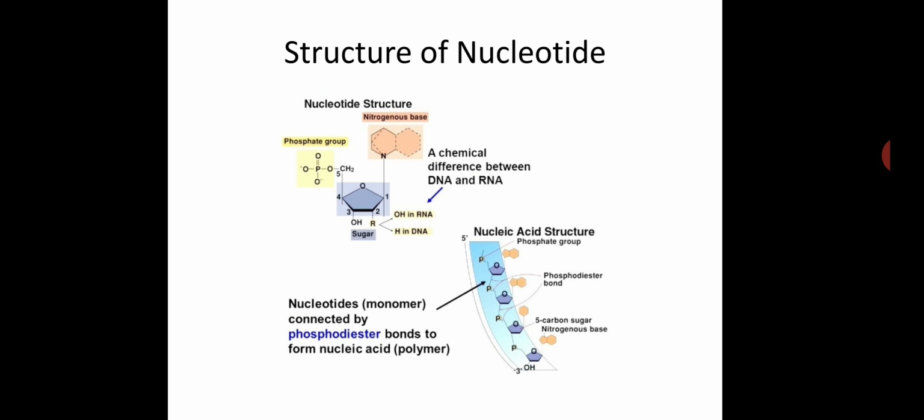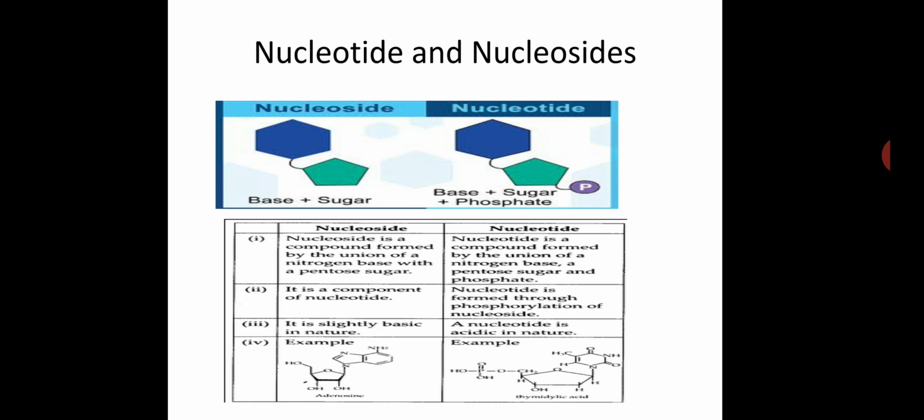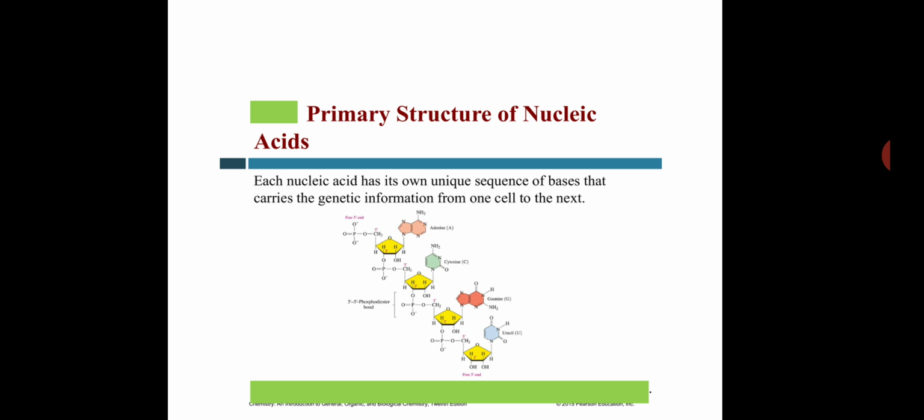And a nucleotide consists of three basic components of nucleic acid, that is pentose sugar, phosphoric acid and nitrogenous base. These are obtained by esterification of the carbon OH group of pentose sugar by phosphoric acid, and nucleotides are joined together through phosphate ester linkage. Then this slide shows the nucleotide and nucleoside difference.